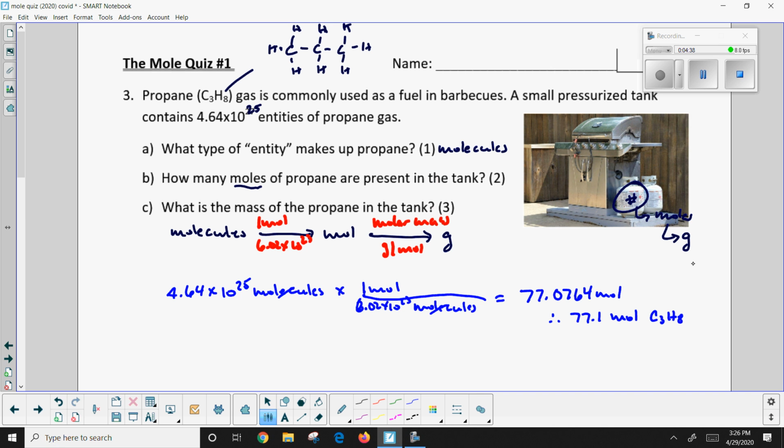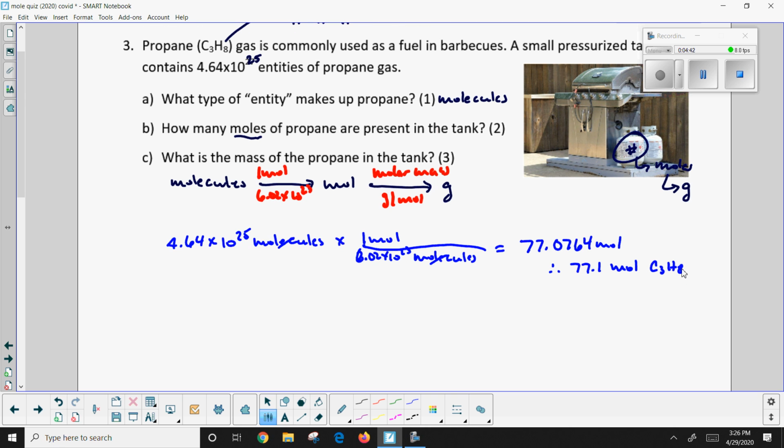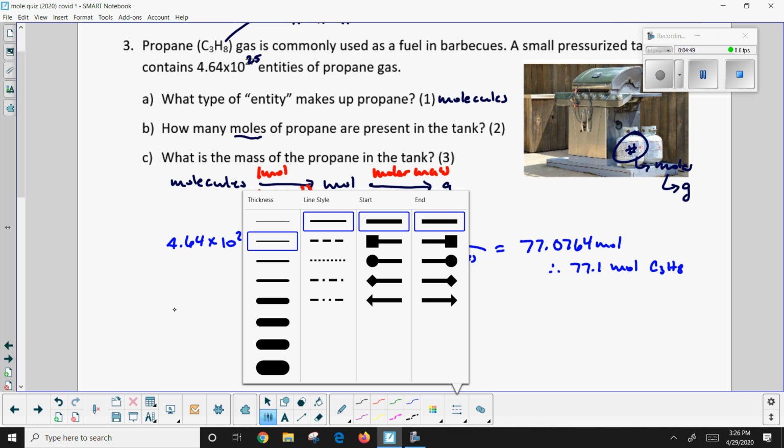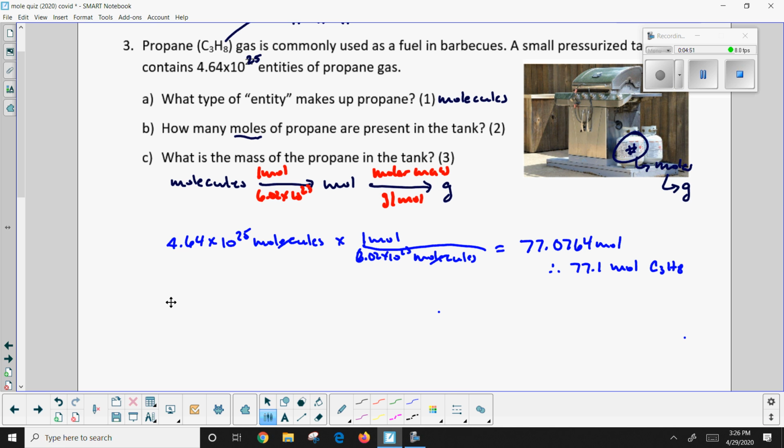All right, so we're going to do part C now, the last little bit here. Now that I know the number of moles, I'm going to figure out how many grams there are. What's the mass inside this container? Well, to do that, I'm going to use the unrounded value, 77.07 moles. In fact, I'm going to use even more decimal places. I never cleared my calculator. They're still on my calculator screen.